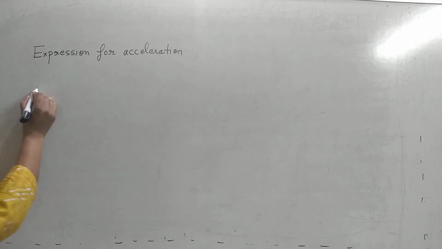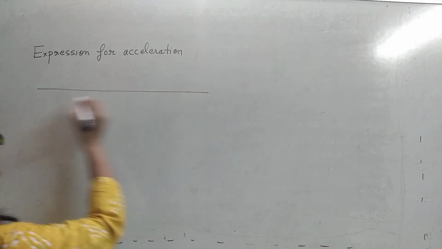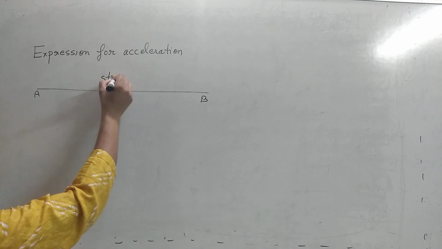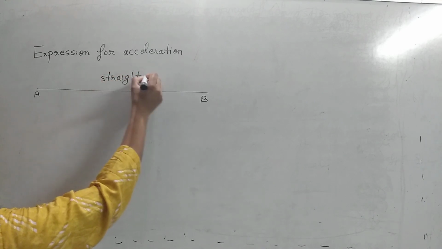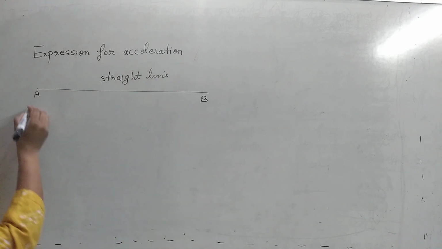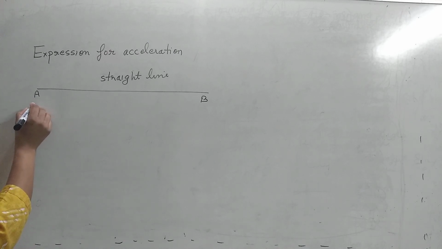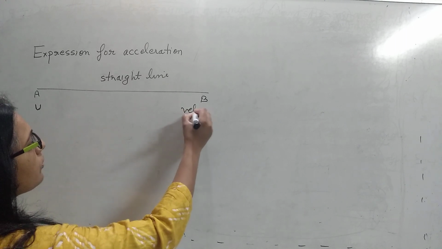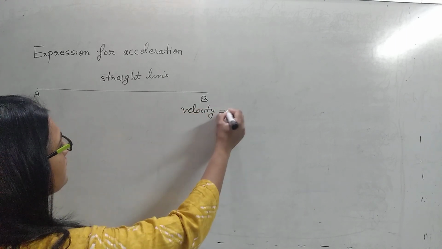Okay students, now let us calculate the expression for acceleration, and this expression we will be using in our numericals. Let us suppose that a body is moving in a straight line. Now let us suppose here the velocity of the body is u, and here the velocity of the body is v.